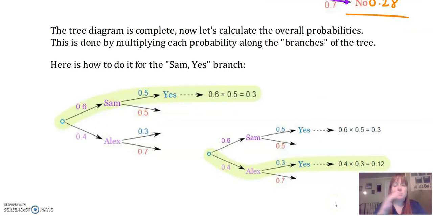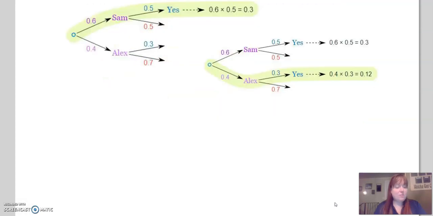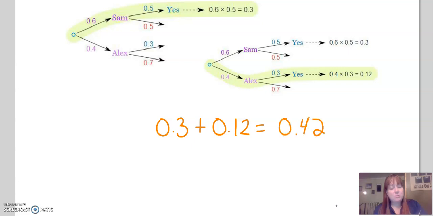So what is your probability altogether? Well, we can add those together, right? Because you have a 30% chance that you're going to be goalie with Sam, and a 12% chance that you're going to be goalie with Alex. So you actually have a 42% chance overall of being goalie because you're looking at this or this happening, right? So this branch happening or this branch happening. We're trying to figure out what happens if either one of those happens.